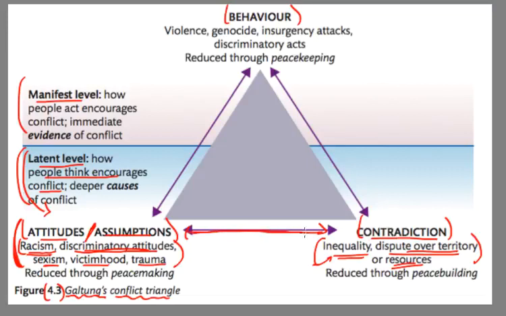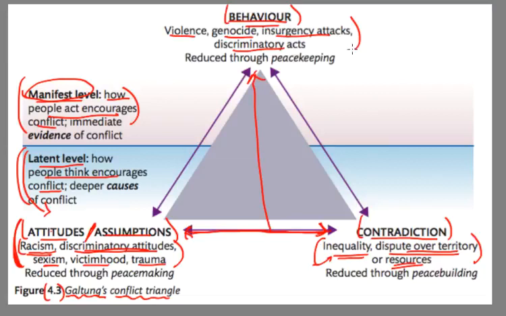Now, both of these show up at the manifest level through observable behavior, which is what we have here, and that's why it's called manifest. How people act encourages conflict. So you have these attitudes, contradictions, and assumptions brewing underneath the surface, and there's some sort of catalyst that sparks the fire, and then you have violent behavior: acts of genocide, insurgency, attacks, and discriminatory acts. All of that is more observable and measurable by outside observers.